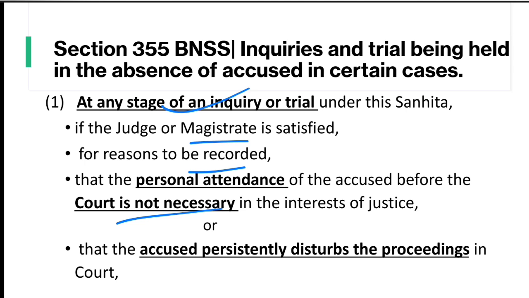So when the personal attendance of the accused is not necessary, he is not absconding, he is not evading the trial. In this provision, they are saying that personal attendance of the accused before the court is not necessary in the interest of justice. This is the first ground. Second, that the accused persistently disturbs the proceedings of the court. This is the second ground. In this provision, inquiry and trial in absence of the accused is in the discretion of the court at any stage of inquiry and trial, when the magistrate is satisfied.